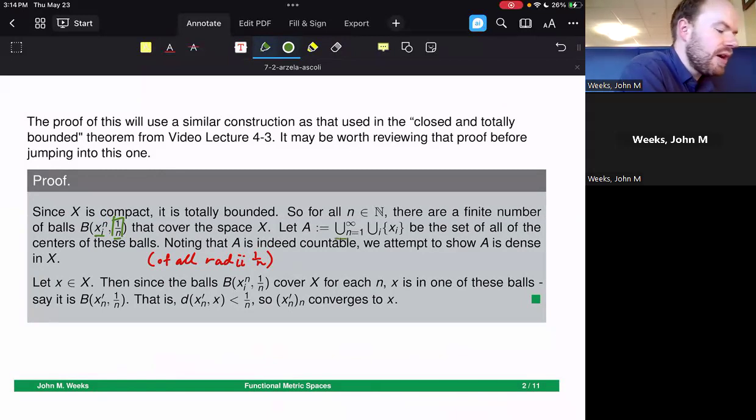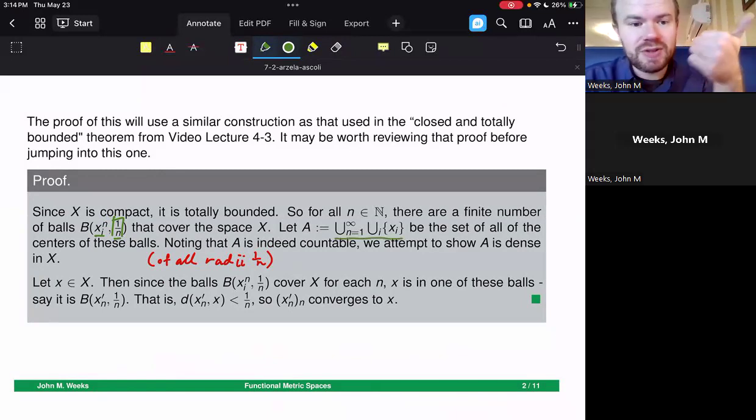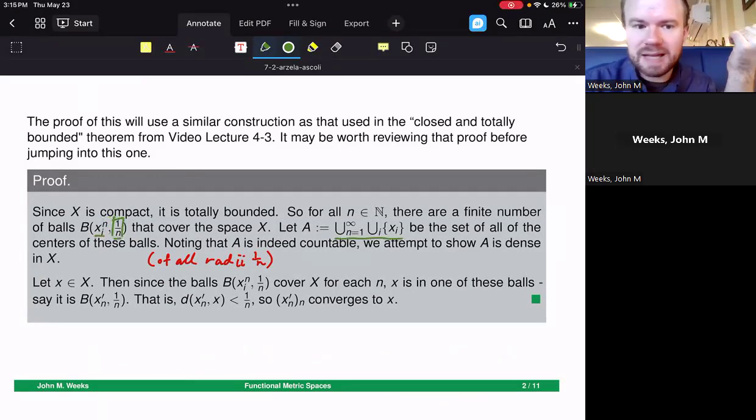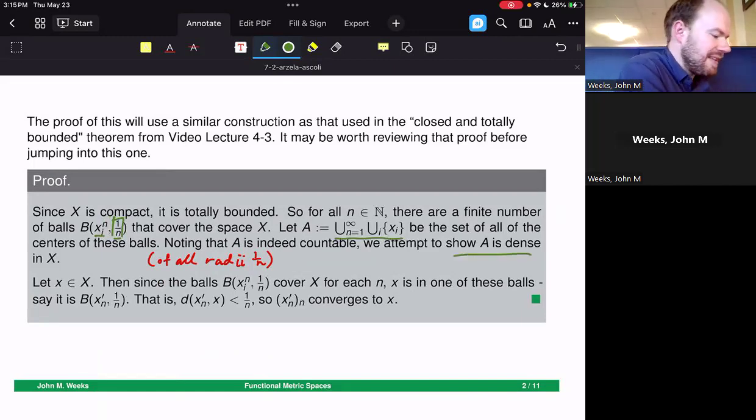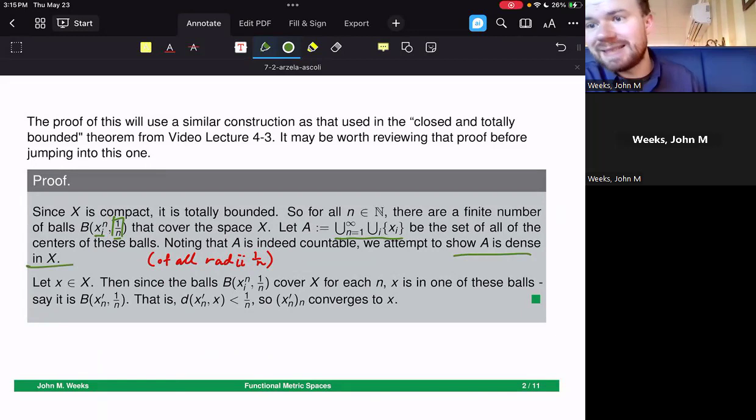Well, let A be the union, unioning over all of the i's, which is a finite collection, and unioning over all of the n's, which is a countable collection. This should be a countable set, and this is the set of all of the balls' centers. We want to show that this is indeed our countable dense set. We've already shown that it's countable because it's a union of finite sets over a countable index. And now we just want to show that this A is indeed dense in X.